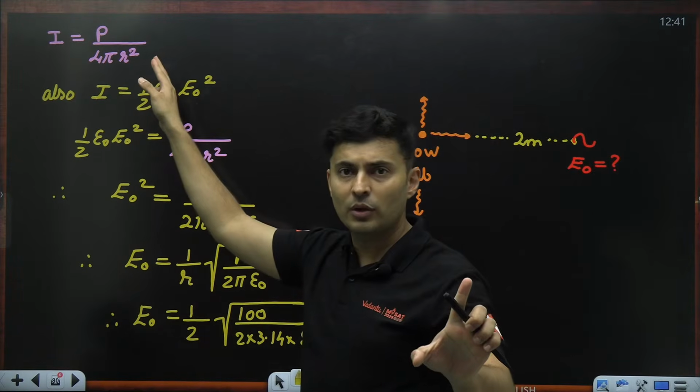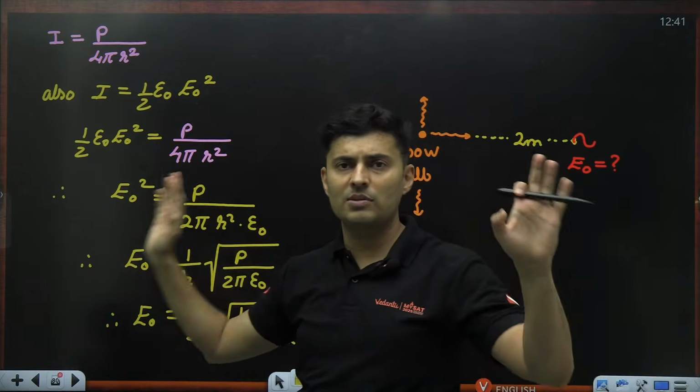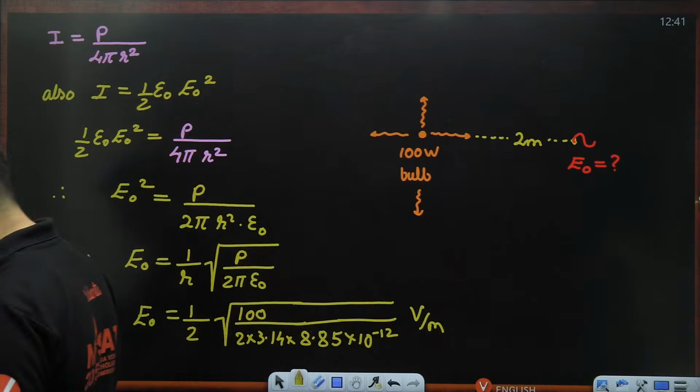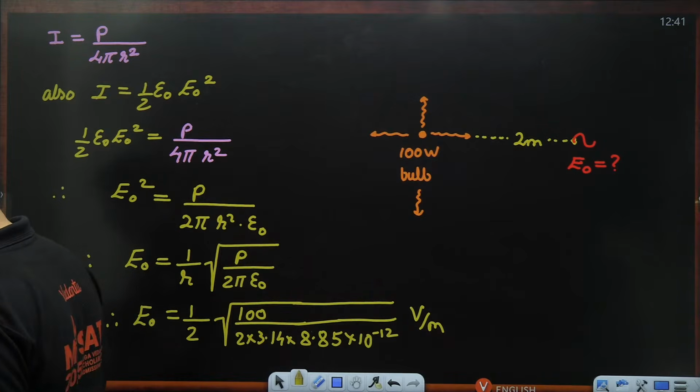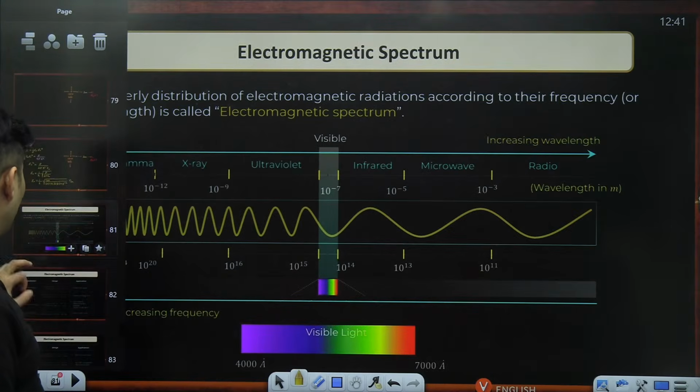Intensity for a point source formula. Intensity in general for an electromagnetic wave is half epsilon naught E naught square, direct. You can use it. Okay? Yeah, perfect. So solving this, you will get the answer. Okay, so this was very important.